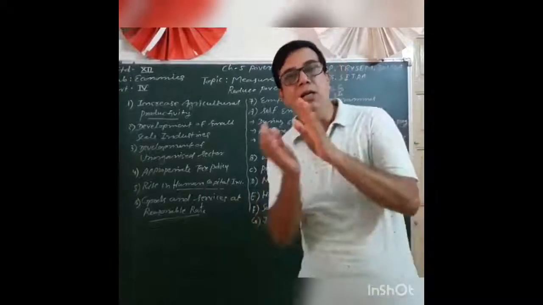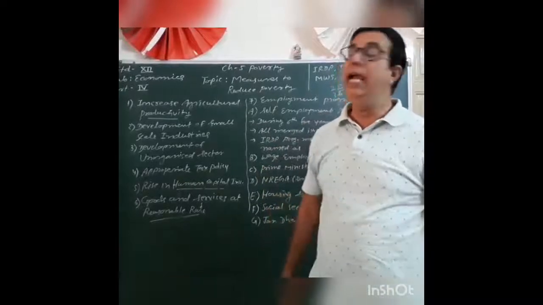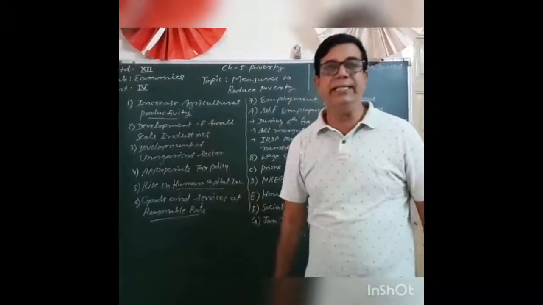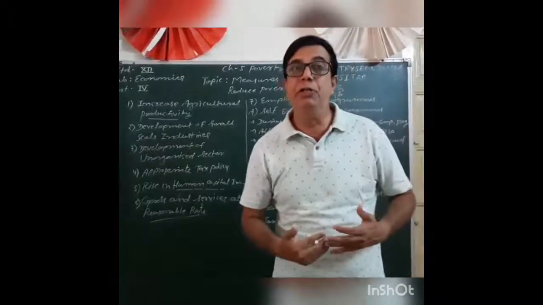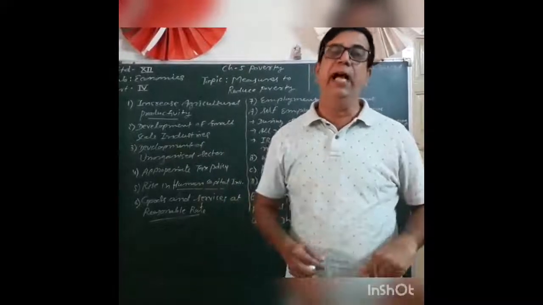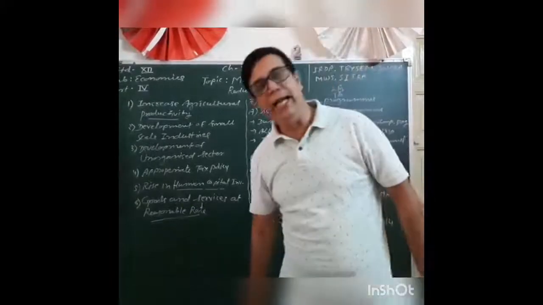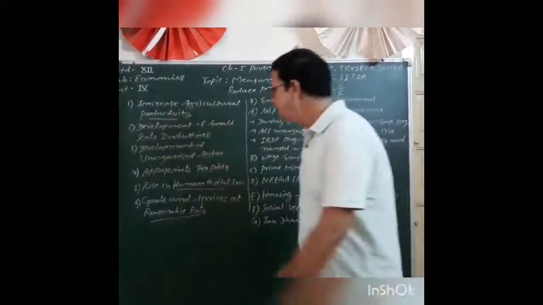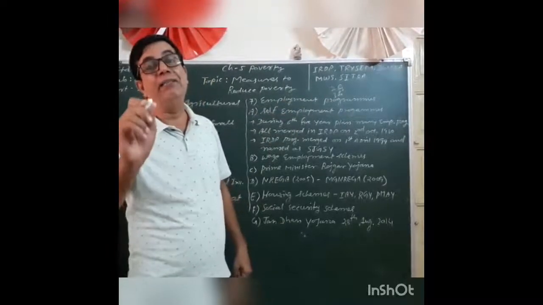So if the government provides this kind of food grain to the poor people at a reasonable rate or reasonable price, then the rest of the income the poor people use to satisfy their other demands, other needs, and that's why they can satisfy most of their requirements, and that includes a decrease in the rate of poverty.